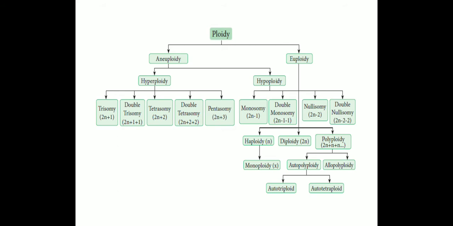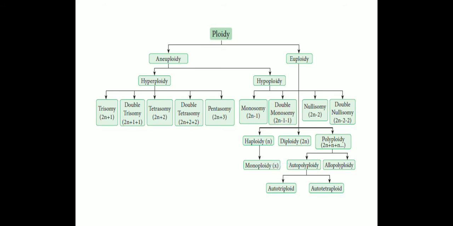Then next one, hypoploidy. Hypoploidy means a reduced number of chromosomes compared to the normal set of the individual. Hypoploidy is further classified into four types, namely monosomy, 2n minus 1, where one chromosome is lost.